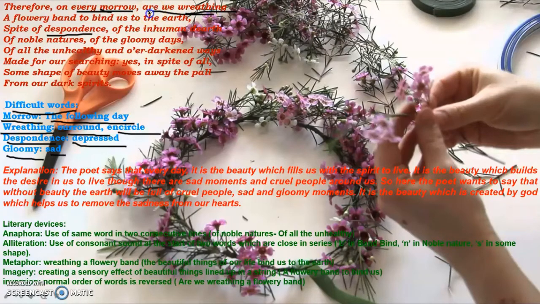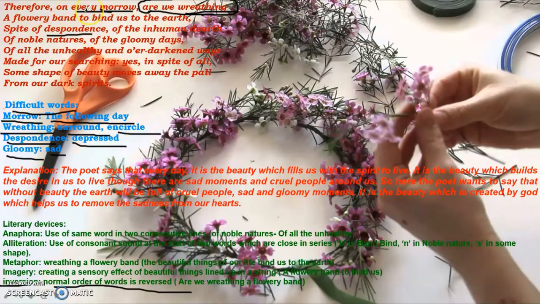Are we reading? See here the poet has inversed the use of words. Are should have been after we, but he has used it before the word we. So this is called inversion, the poetic device that he has used here. That is, the normal order of words is reversed. So he says that are we reading? And reading means gathering, surrounding and circling.